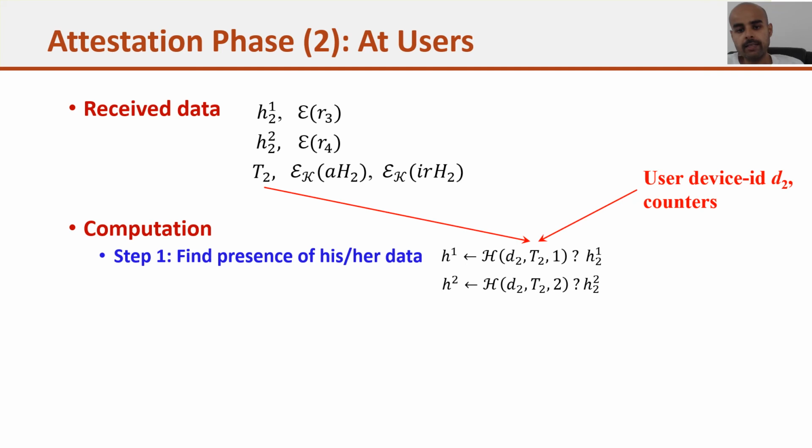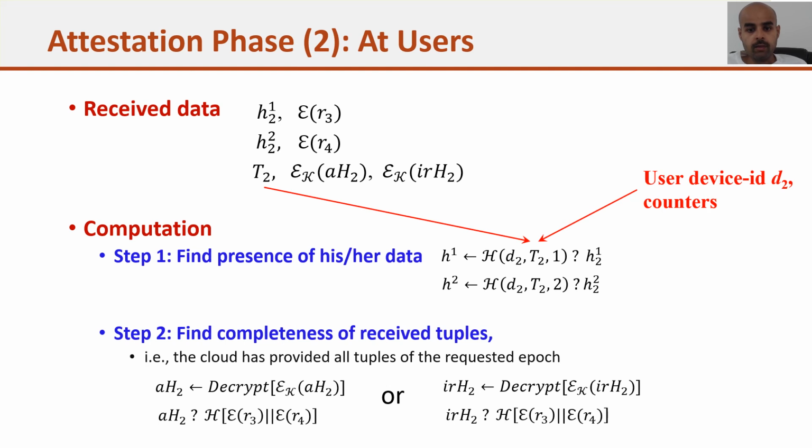If they are matching, it means the data of the user is appearing at the cloud side in the requested time epoch. But the presence or absence of his data will not make sure that the cloud is giving you the entire data of a particular chunk. So to verify this part, he needs to check the completeness of all the received tuples.